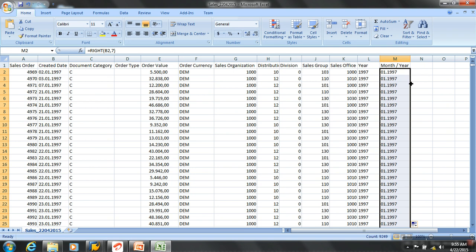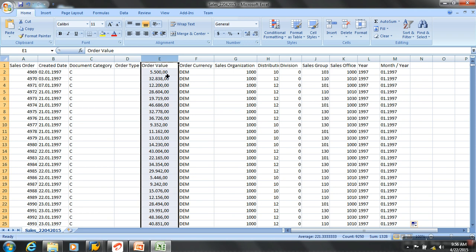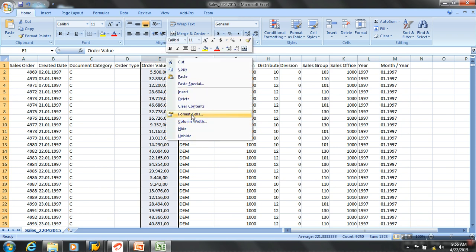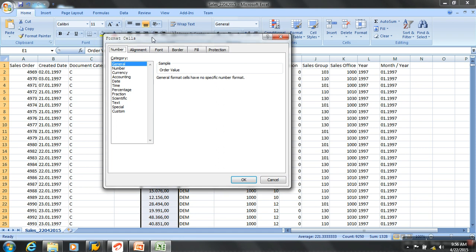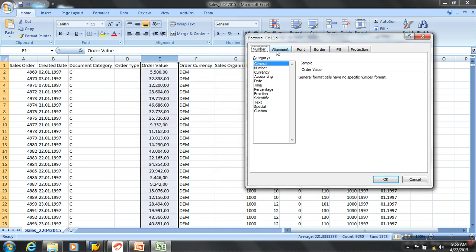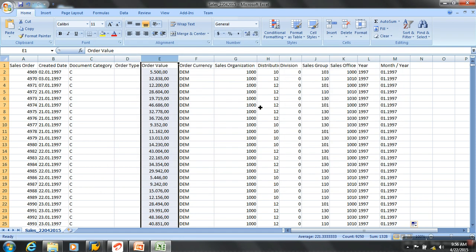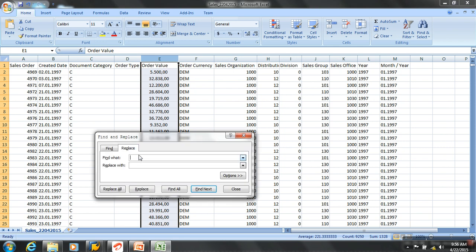Basically, what he's doing after downloading is doing some massaging to this data like this here, and he says now I've got dots here. I would like to replace this. This is actually the scaling is different for me. It's a right click, format cell. First, what I'll do, I'll take sort 0. Replace dot with blank space.